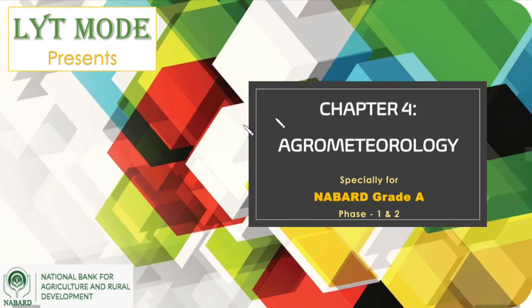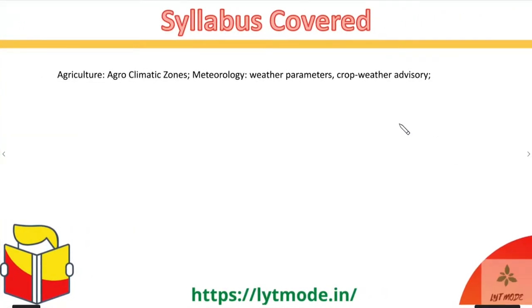And in the very first slide, we will try to understand the syllabus that is going to be covered over here. It's a very brief syllabus, not much given in the details of Nabard syllabus as of yet, and not many questions are expected out of this topic in the exam, but maybe one or two can definitely come, and have been seen in previous years as well. So the main things would be the agroclimatic zones, the meteorology, the weather parameters, and the crop weather advisory.